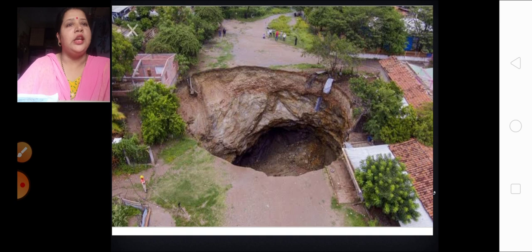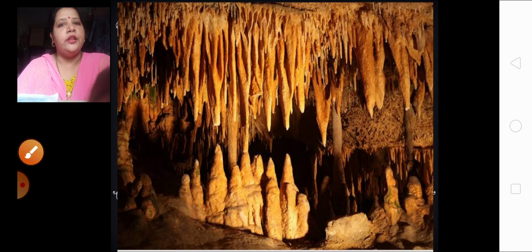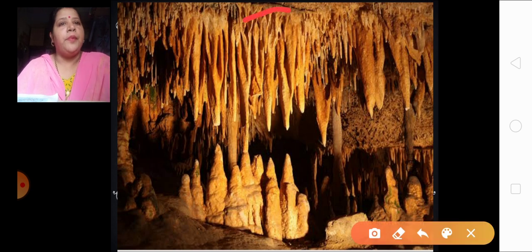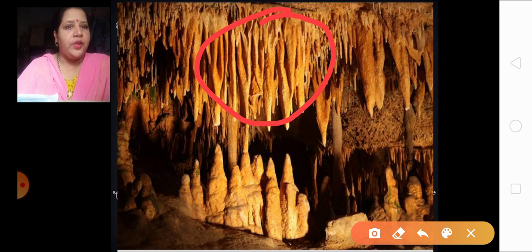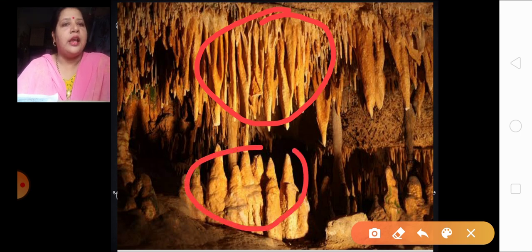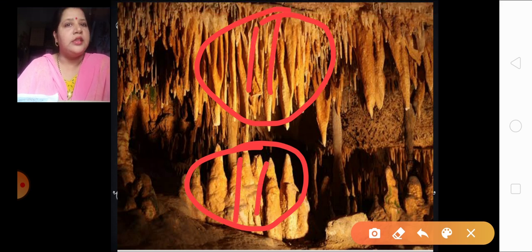You can see the sinkhole over here. Then these are the stalactites and stalagmites. Now what is the difference between them? The upper part we can see over here, they are the stalactites, and this is the stalagmites. The top part is the stalactites and the down part is the stalagmites.